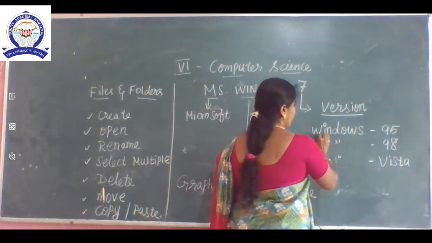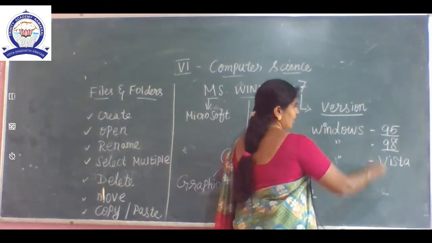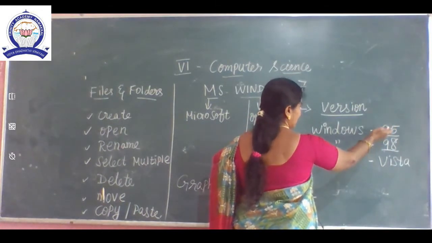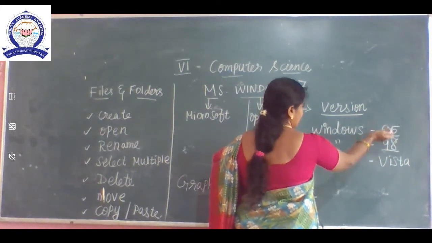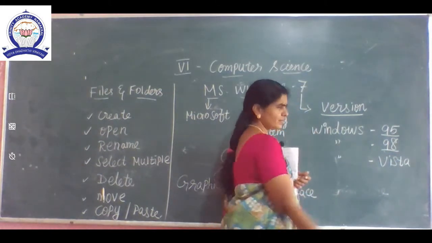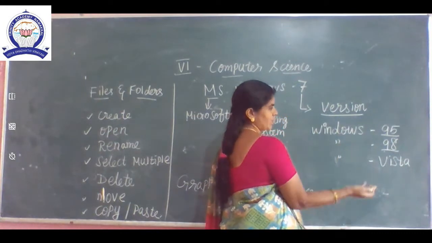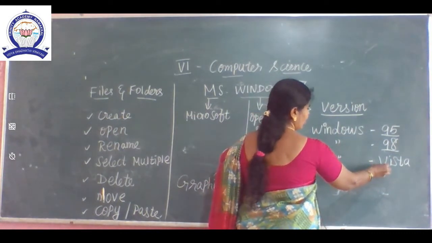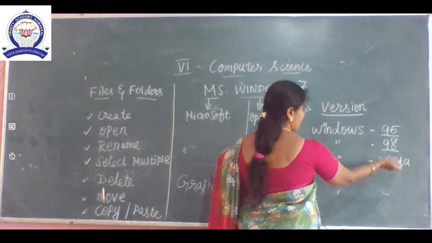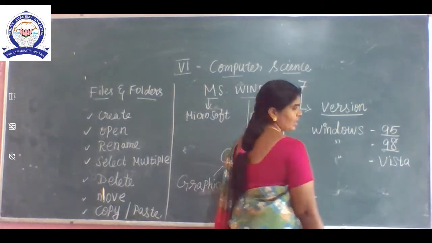7 is a version. Windows 95, Windows 98. This is called a version. 95 is a version. 98 is also a version. 98 is the advanced version of 95. Do you understand? Okay. Now, what is meant by Windows Vista? Windows Vista is also an advanced version after 98.